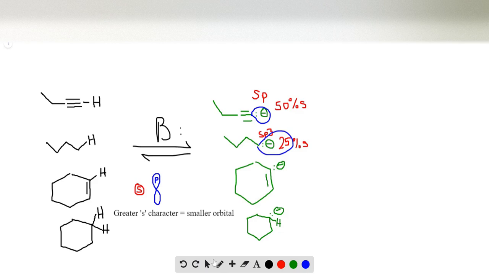Let's look at the next 2 compounds. Well, the top carbon is sp2 hybridized, which is 33% s, so 1 s and 2 p's. So 1 divided by 3 is 0.33, which is 33%. And for the bottom carbon, we have sp3 hybridized again, which we said was 25% s. So again, sp2 hybridized orbital is going to be smaller than the sp3 hybridized orbital because it has greater s character, smaller orbital, held closer to that carbon, making the anion more stable than that of the sp3 hybridized anion.